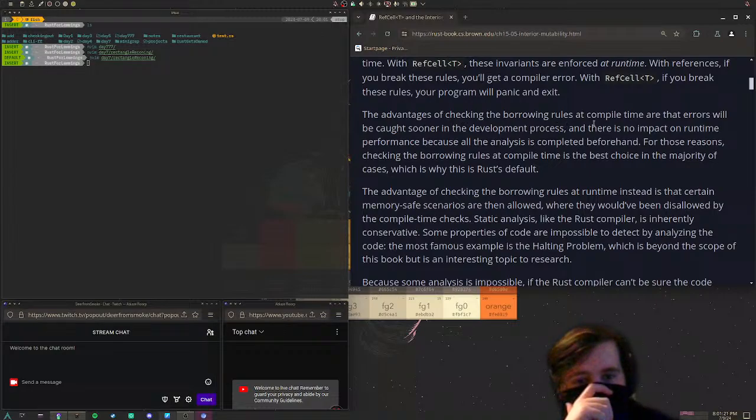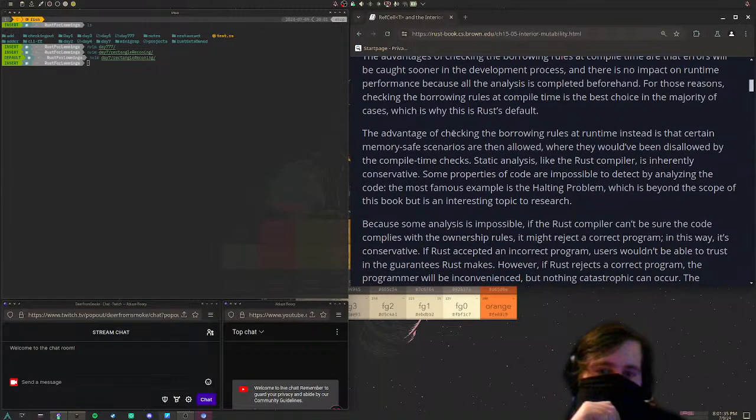Advantages of checking the borrowing rules at compile time are that errors will be caught sooner in the development process. There is no impact on runtime performance because all of the analysis is completed beforehand. For those reasons, checking the borrowing rules at compile time is the best choice in the majority of cases, which is why this is Rust's default. The advantage of checking at runtime instead is that certain memory-safe scenarios are then allowed, where they wouldn't have been allowed by the compile-time check.